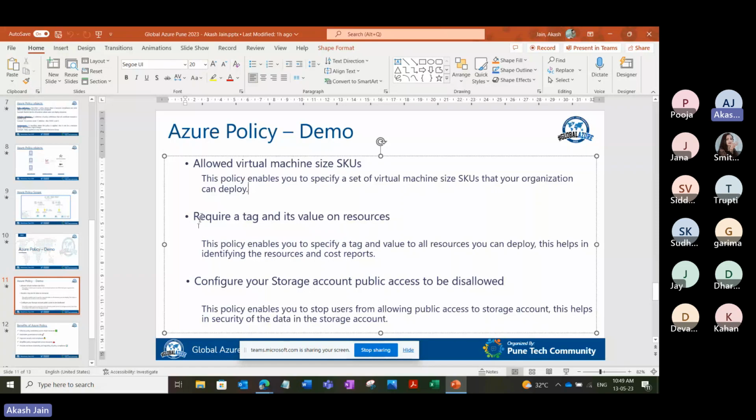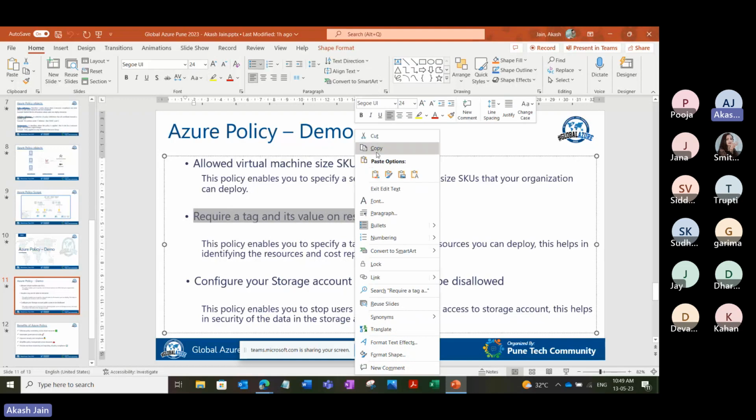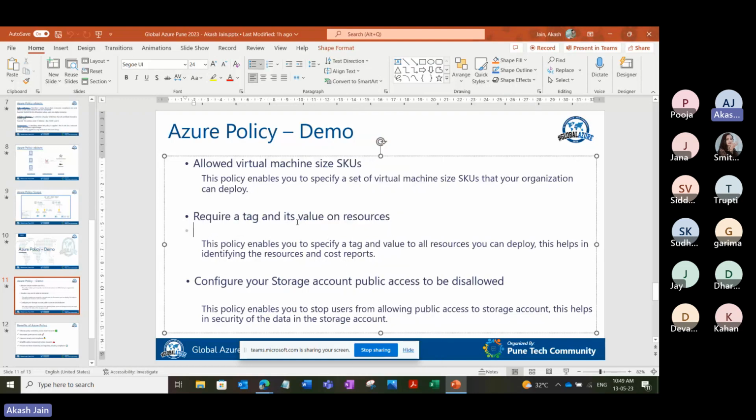So basically, when we create any resources on Azure, we can give a tag, so that when we extract reports from Azure, whether it's for a cost report, or whether we want to see what resources are configured, we can segregate it by tags. But usually people don't. This is not a mandatory option in Azure, so people tend to forget it.